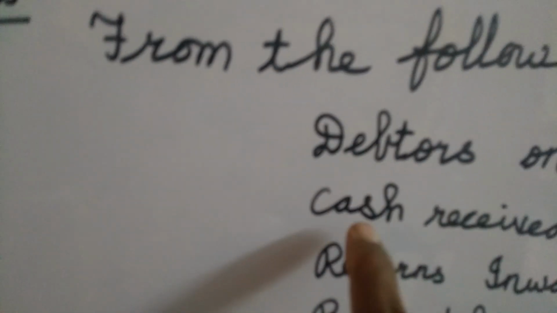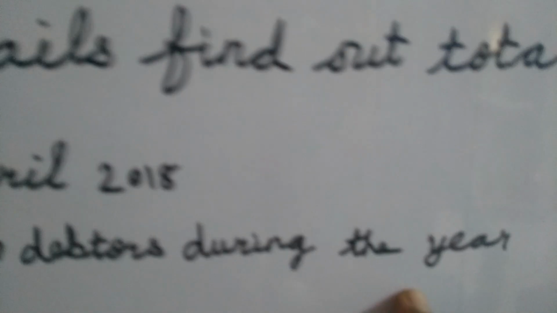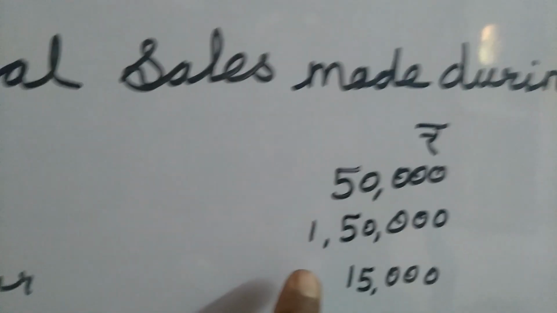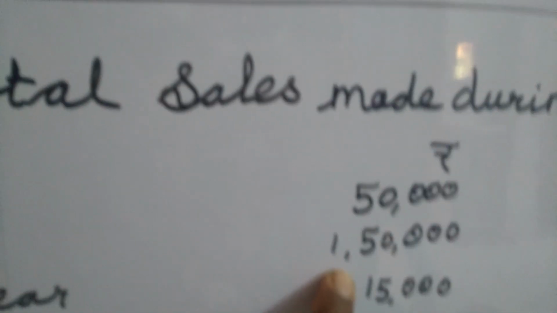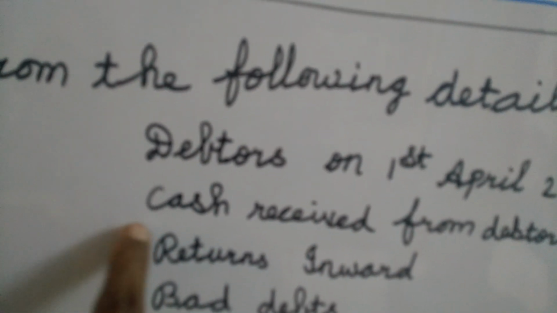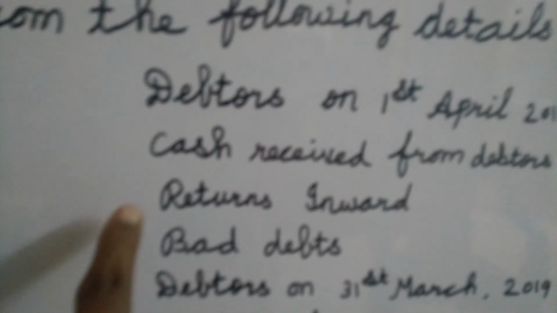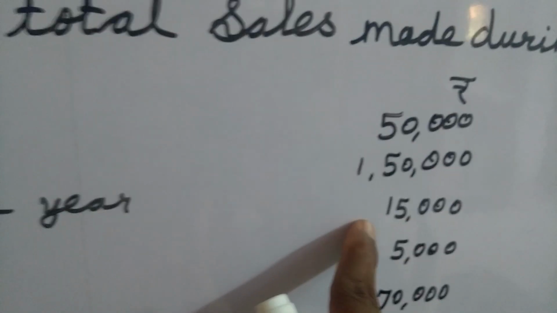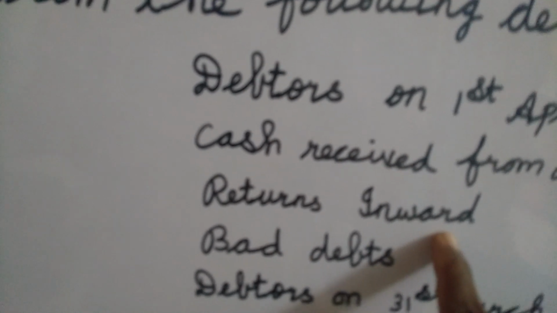Second transaction, cash received from debtors during the year. How much did we receive during the year? 1,50,000. Which side will this transaction come? We consider it as credit, so on the credit side we write this transaction, right? Next one, return inwards. How much? 15,000. Which side do we write this, debit side or credit side?